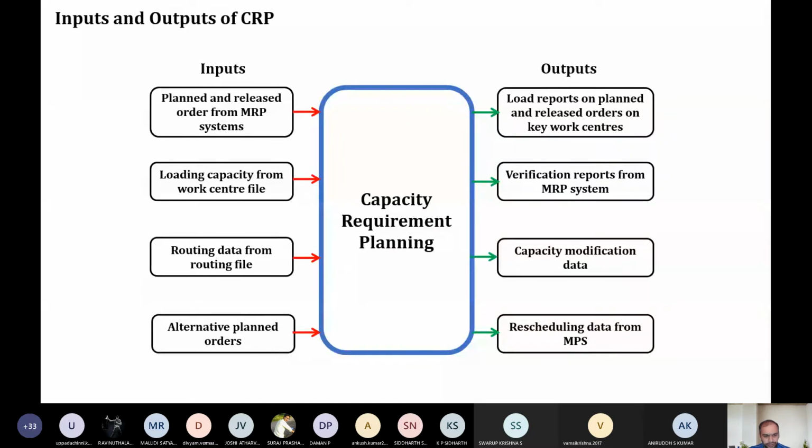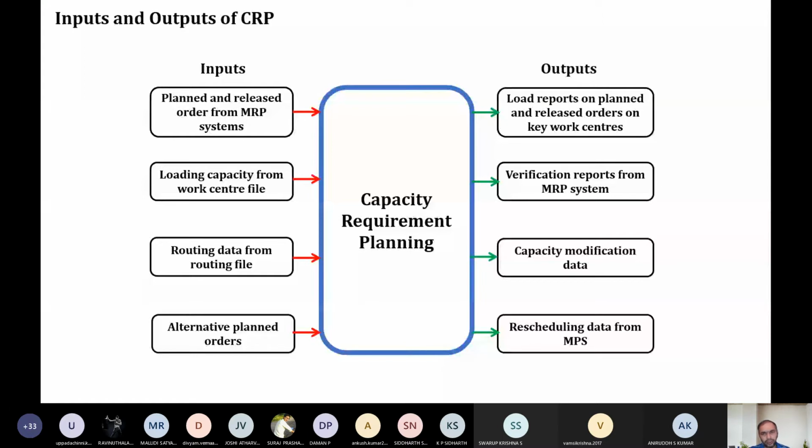All this will depend upon the order received from the customers. But if something happens, what is the alternate plan, or what is the alternate route, or what is the alternate way of doing these things? Say for example, suddenly they block the entrance of the main building, so you will take the other route, right? So what is plan A, what is plan B? All these things are considered as the inputs of capacity requirement planning.